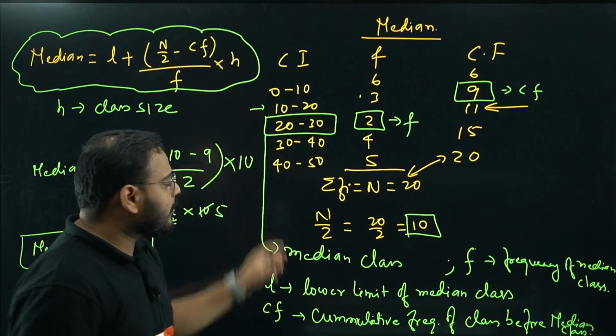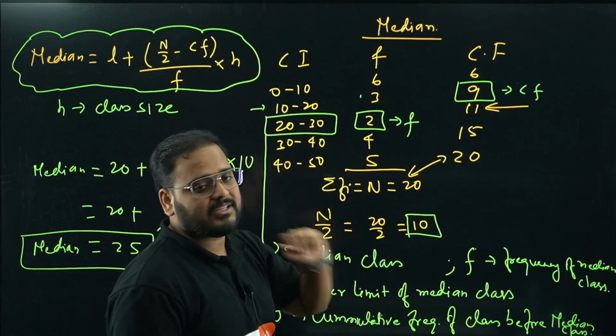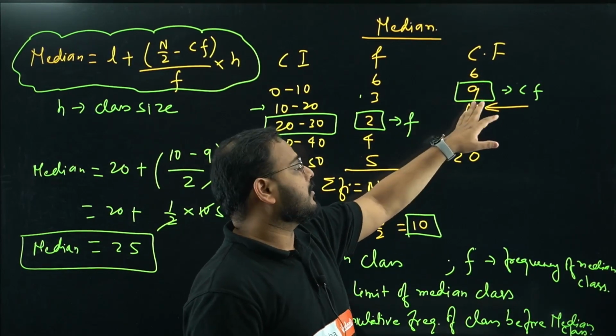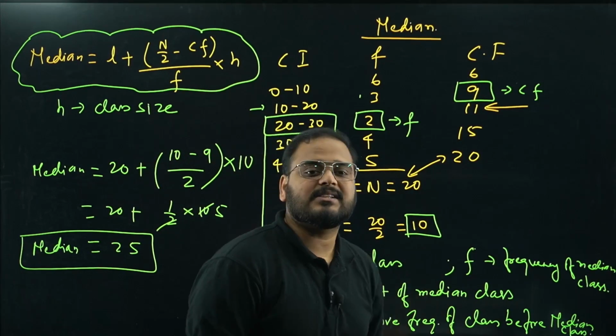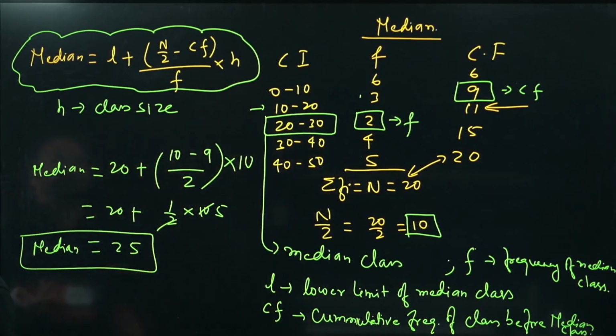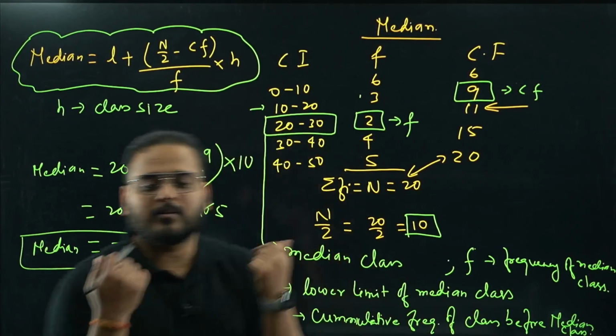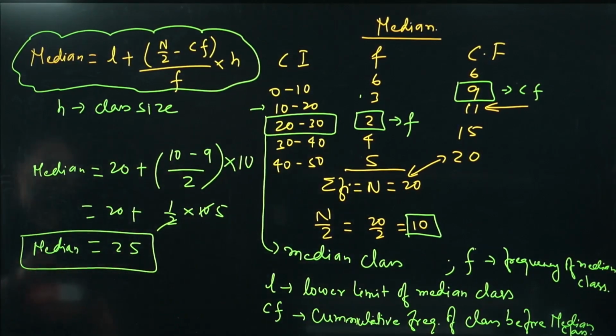From there you can get the lower limit L value, you can get the frequency as 2, and the CF of the class before the median class you take as CF. H is the class size you know, and use the formula to get the median value as 25. I hope this is clear. Now we'll move on to problem solving.